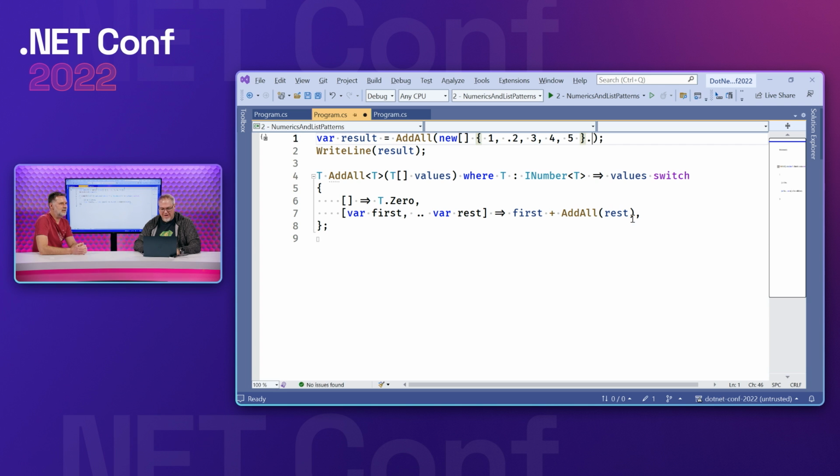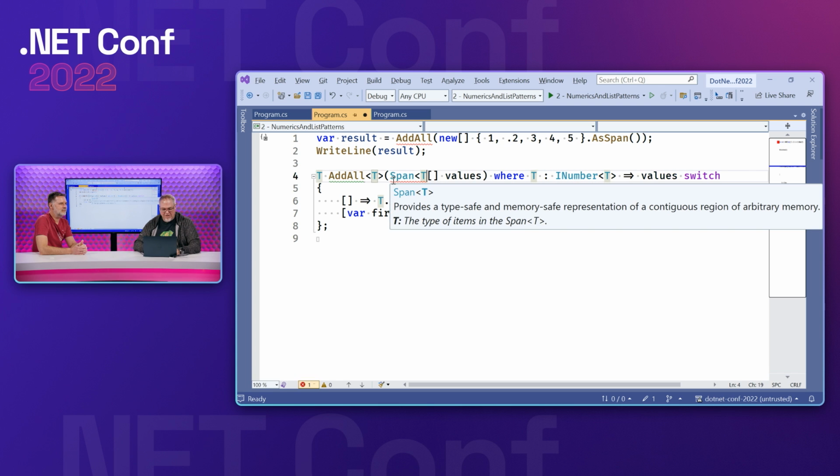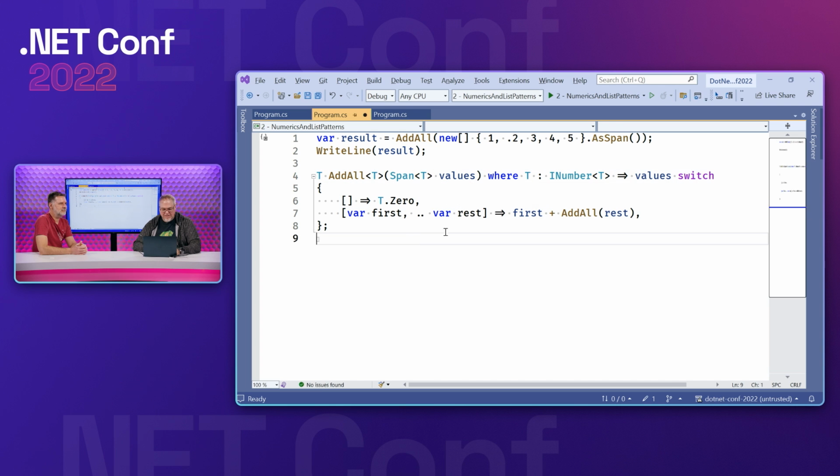But we have ways of doing that. We can use a span right here, and then we can come in and also say use a span right here, and now you'll see that this thing is sliceable, and therefore we can get another span as the rest of it, and we are no longer allocating. Slicing spans is cheap, because it's just looking at the same thing. Very cool.